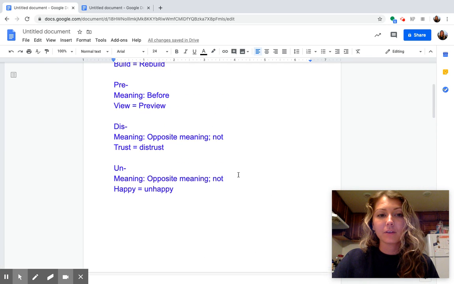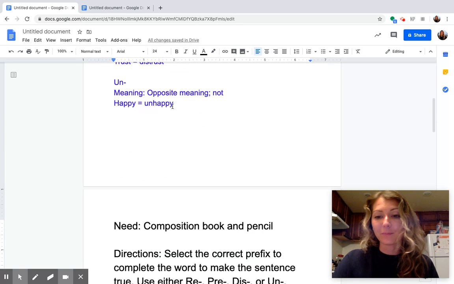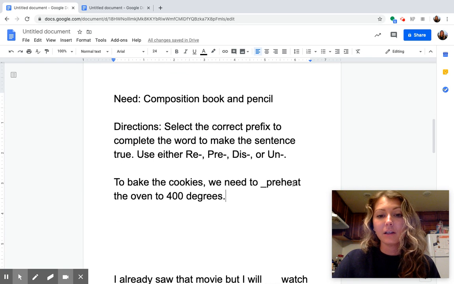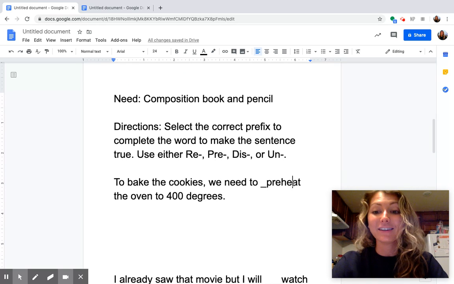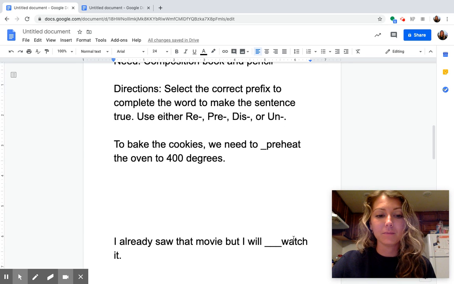Pre, to do before. Heat the oven before we bake the cookies. Make sure you have preheat in your composition book, and we're going to move to our next example.